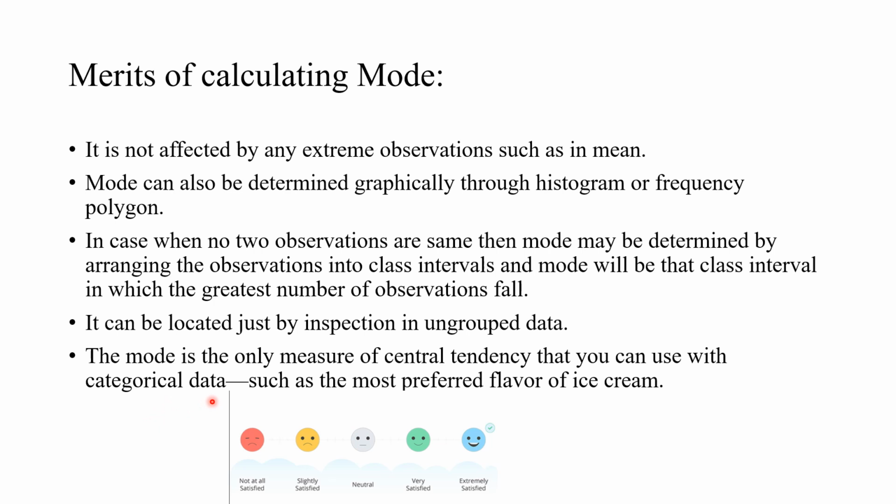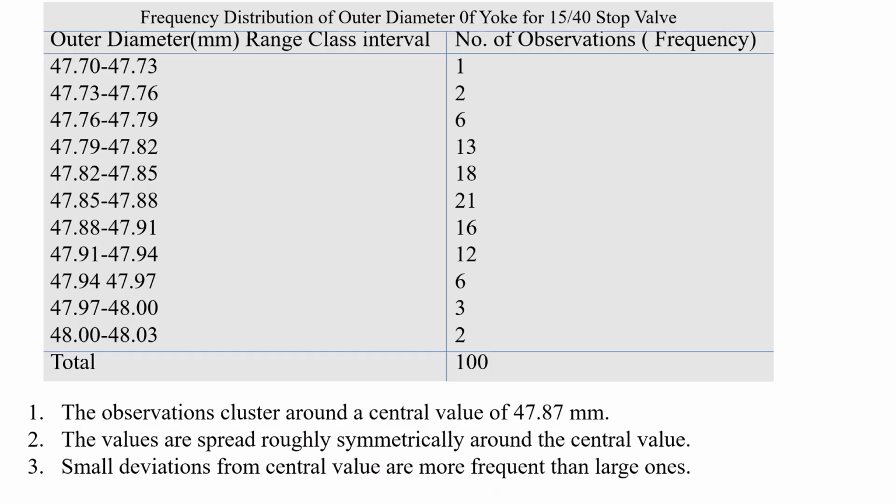Likewise, if you visit any shop, you must have seen this kind of representation like customer feedback. These are nothing but the observations, and when the customer clicks, the frequency of these 5 observations increases. Like "extremely satisfied": if it is punched 10 different times, its frequency increases to 10. So it is very easy for categorical data.